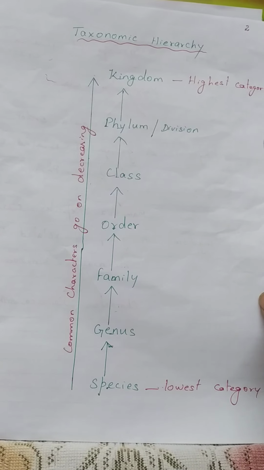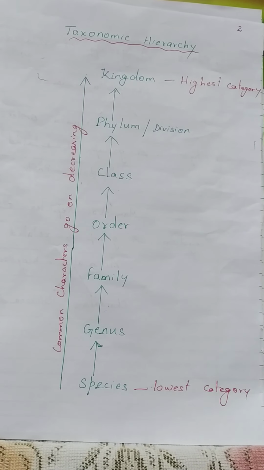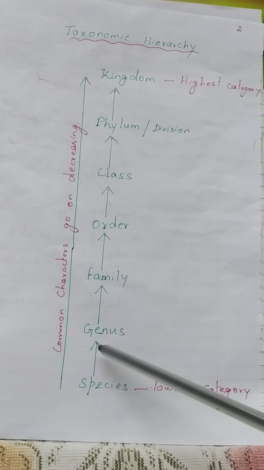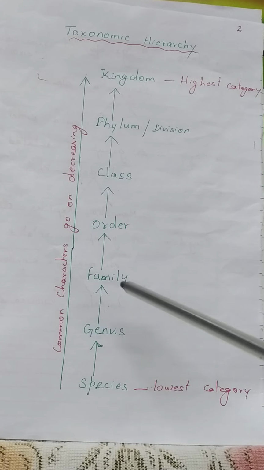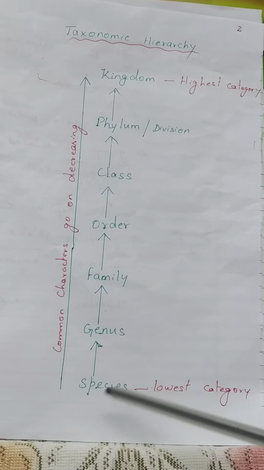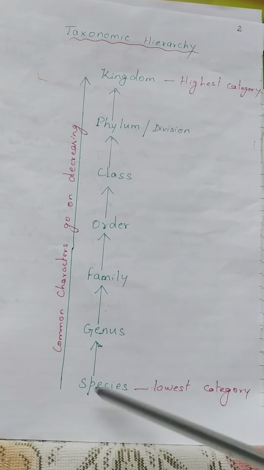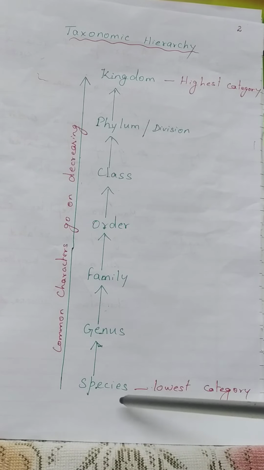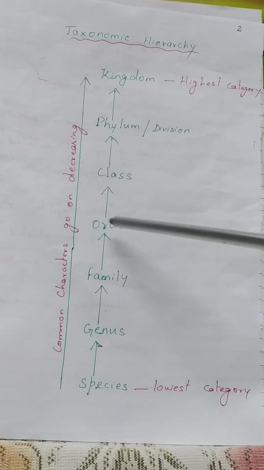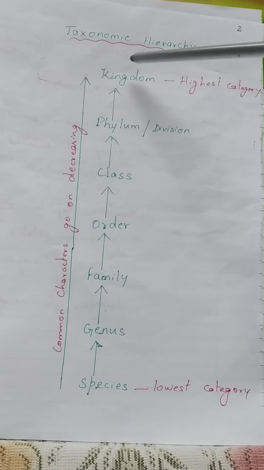Now, shall we see the taxonomic hierarchy? You see, approximately 1.7 million species are on this earth. All these species are grouped into different categories like species, genus, family, order, class, phylum and kingdom.